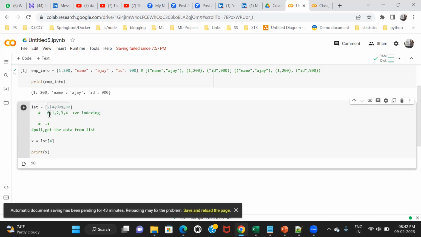If you're moving in the reverse direction, then the index of the last data is assumed -1. So 90 is -1, then -2, -3, -4, -5, in decreasing order. This is called negative indexing. Got it?